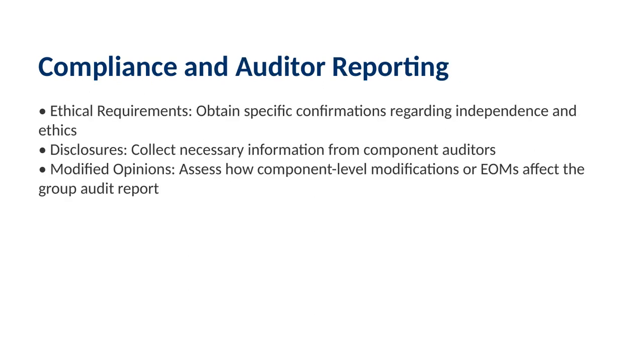Finally, the principal auditor doesn't just take the numbers. They must obtain specific confirmations from the component auditors regarding their independence and adherence to the Code of Ethics, as well as the necessary information for disclosures. And a quick tip: if the component auditor has issued a modified opinion or an emphasis of matter in their standalone report, the principal auditor must apply the principles of SA 600 to decide how that affects the group audit report.